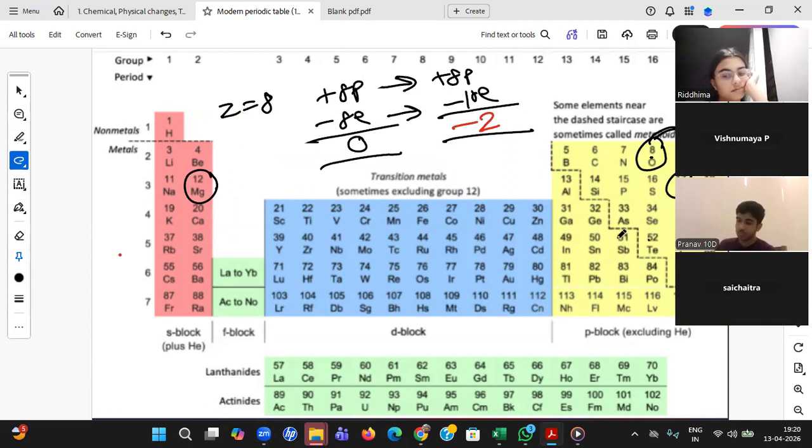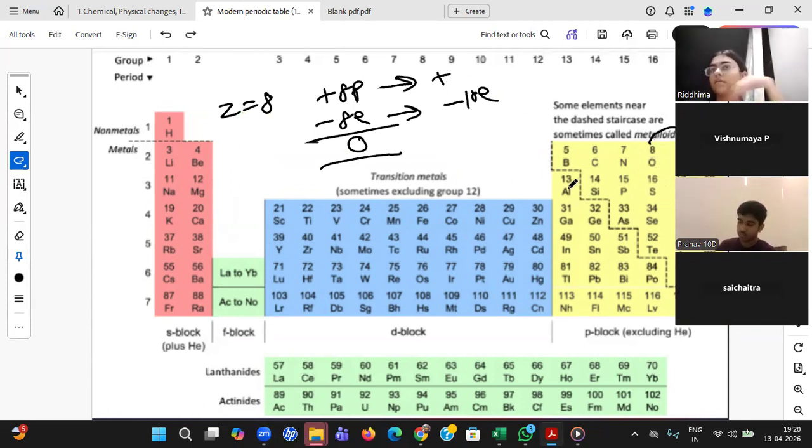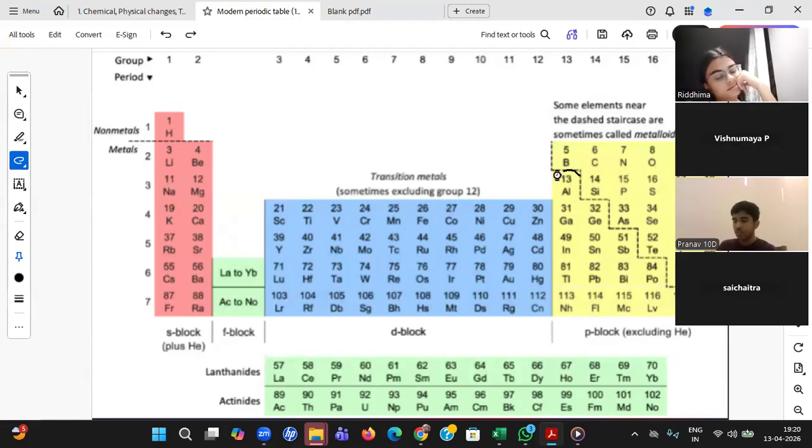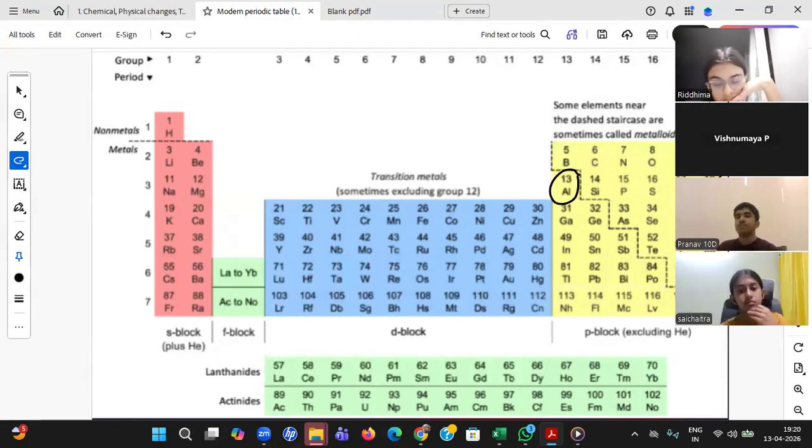So suppose aluminium, is the nearest noble gas argon? No, you see, aluminium is 13, argon is 18, neon is 10. From 13, reaching 10 is easier than going up to 18. 13 plus 5 is 18, 13 minus 3 is 10. So aluminium also wants to behave like neon.